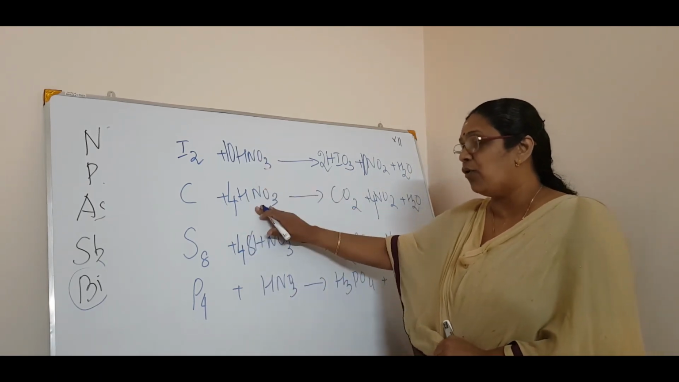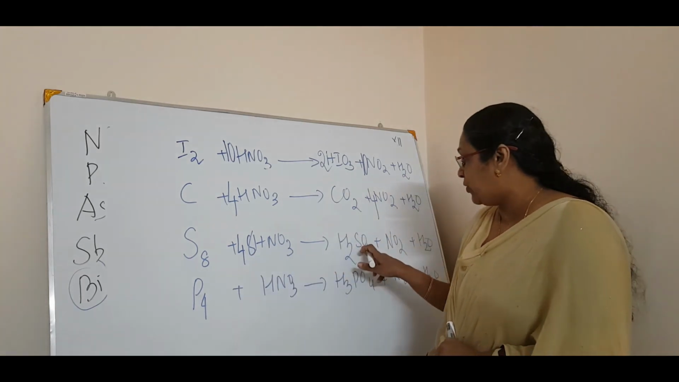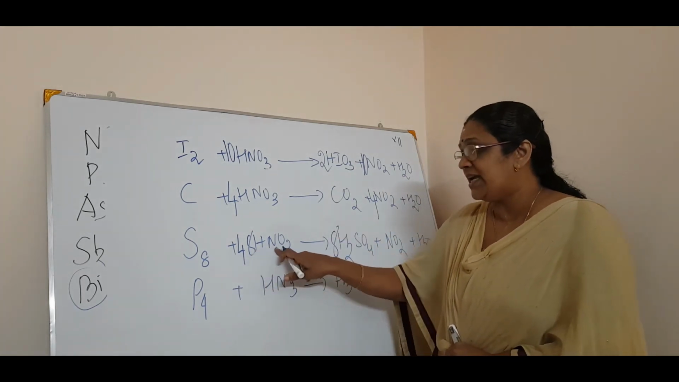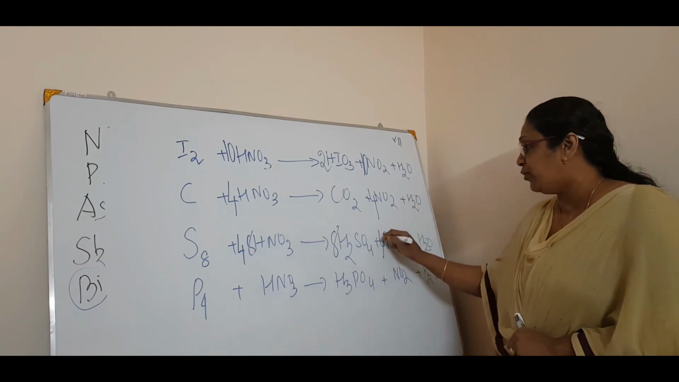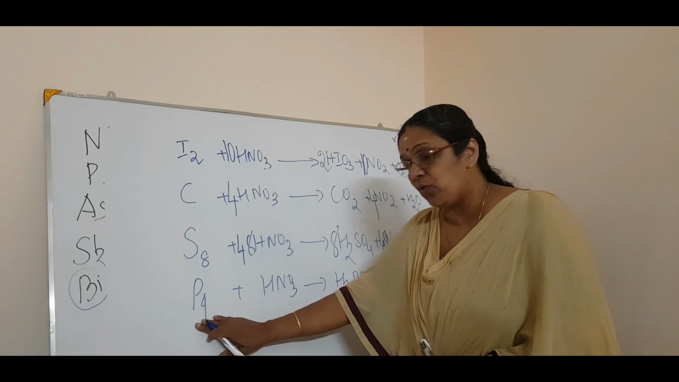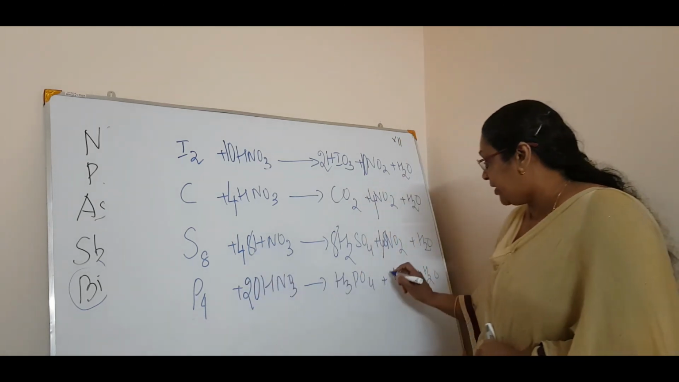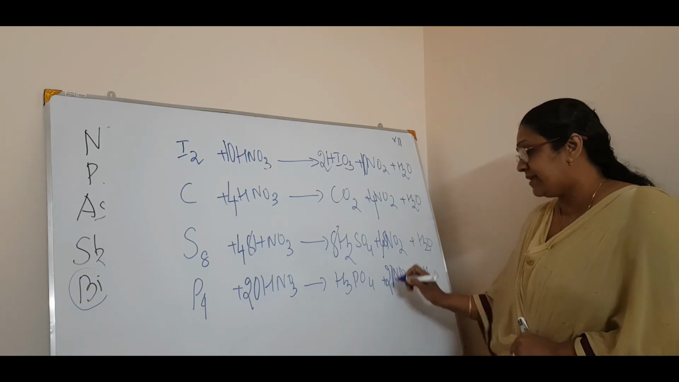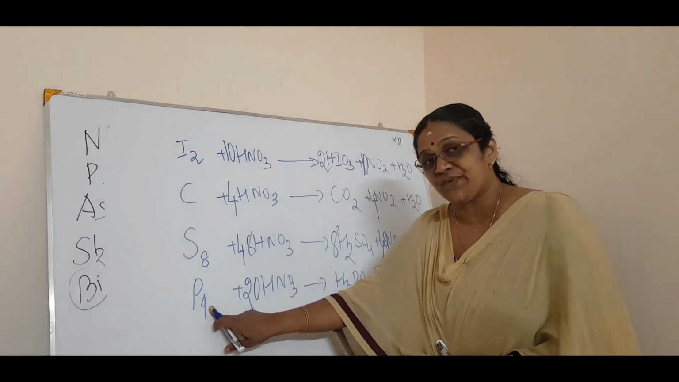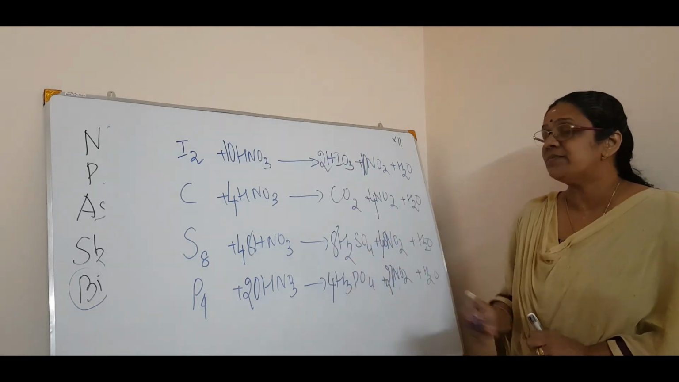48. 10, 4, 48. Now how many sulfur atoms? 8. So here only sulfur atoms 8. How many HNO3? 48. So how many NO2? 48. Correct. And the last is P4. This is 20 HNO3. So 20 HNO3 means 20 NO2. Okay. Now how many phosphorus? 4. So how many here? 4. See how easy it comes.